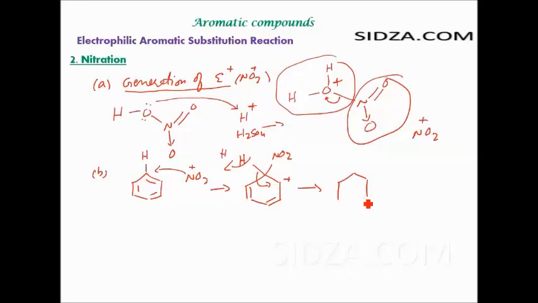You get nitrobenzene, and you get the H plus. The third step, again the same thing, is to regenerate the catalyst. From the H2SO4 we got the H plus, and this H plus reacts with the HSO4 negative and forms the H2SO4, because we used the H2SO4 to provide the proton initially that forms the water, and we have to regenerate the H2SO4 back. So that's why we get this one.